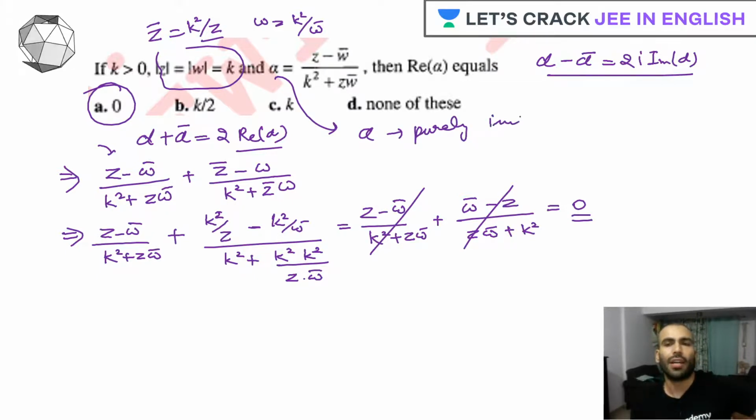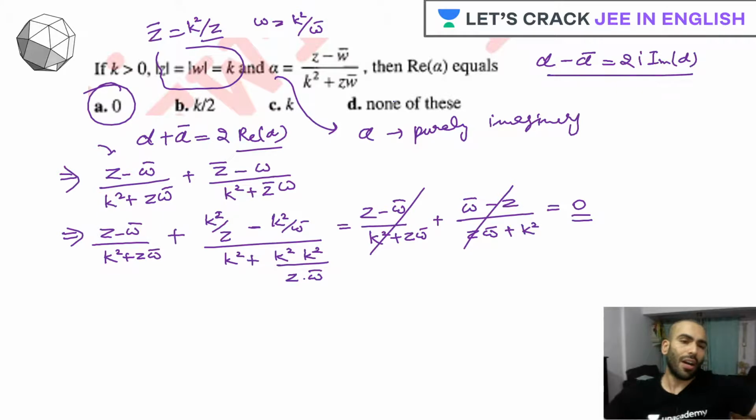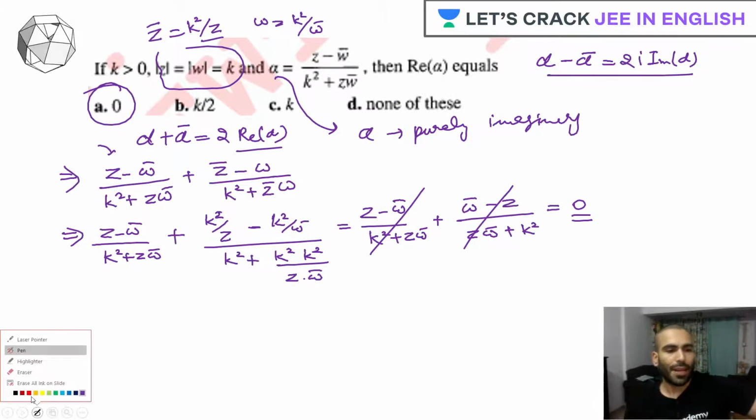So they can also ask this question. Let's comment on alpha. Is it purely imaginary, purely real, or something else? Then you have to mark this purely imaginary. Now you might say, sir, how did you think about this, putting z bar as k square by z? I could have moved ahead with taking the LCM, but I chose this way.